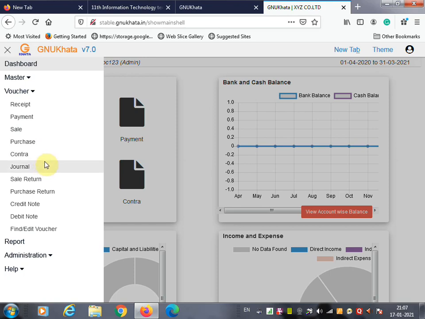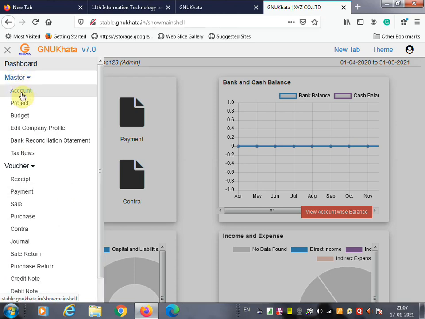And if you want to do any adjustment, you need a journal voucher. Similarly, sales return and purchase return, credit note and debit note. We need these vouchers every time we do any transaction in the company. So here is the master. Here you are going to create accounts, projects, and edit the company profile. Suppose you want to edit the company profile, you can click on this edit company profile option and edit the information of the company.